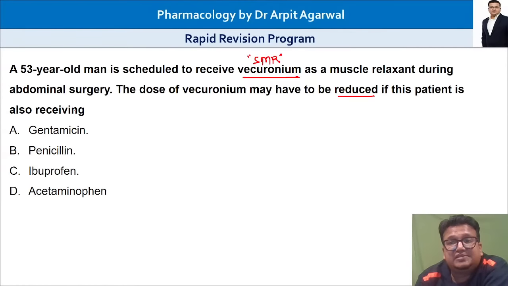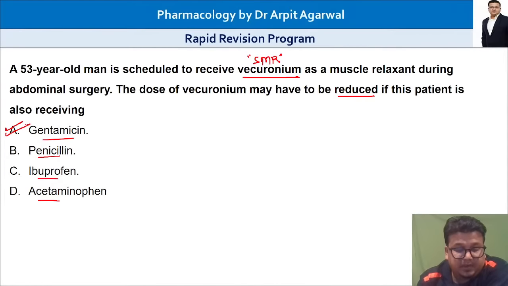If this patient is also receiving gentamicin, penicillin, brufen, or acetaminophen, that is paracetamol, which one of them? So the correct answer here is gentamicin.